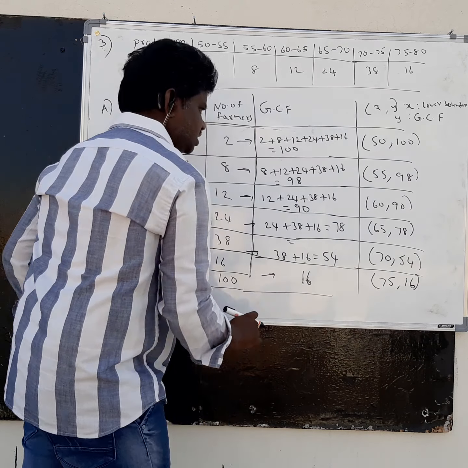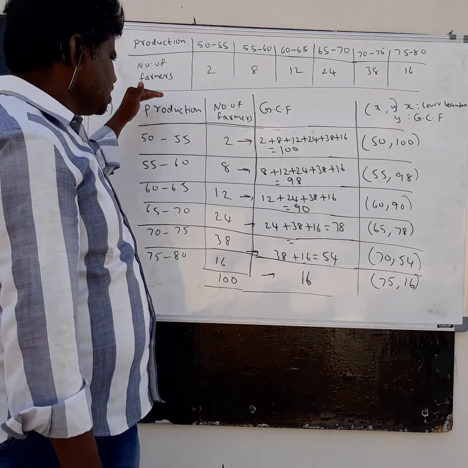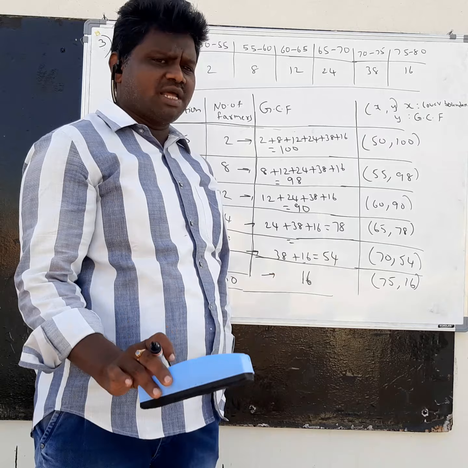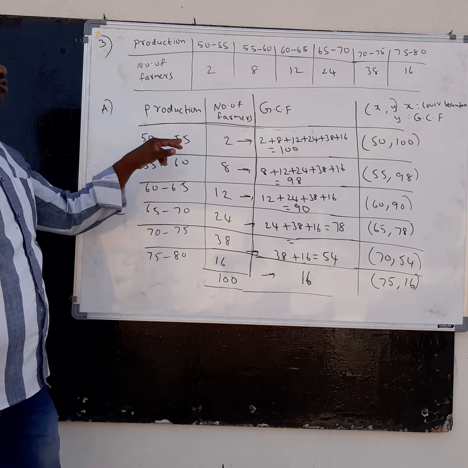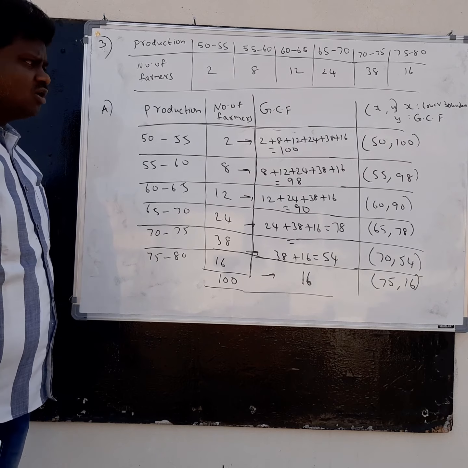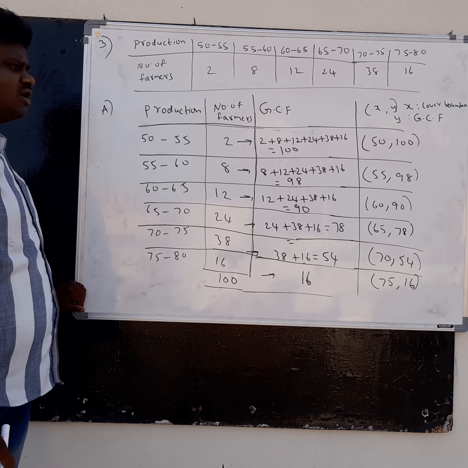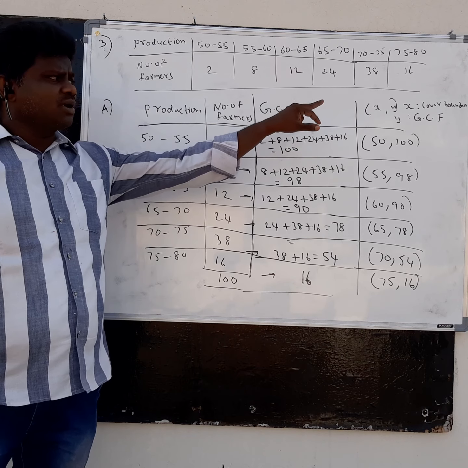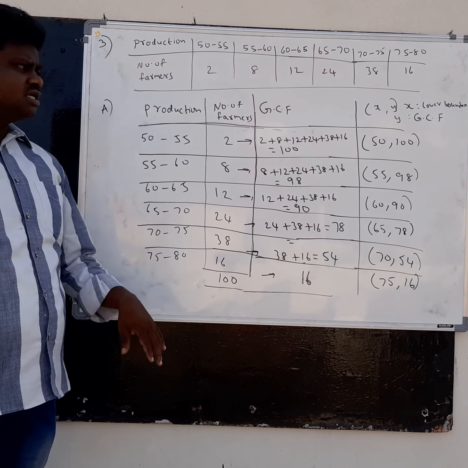Children, there is nothing different between LCF and GCF. Here, as it is, I wrote class interval and frequency, but you have to find GCF, the greater than cumulative frequency. After that you have to find XY. X is lower boundary, Y is GCF. For LCF, X is upper boundary, Y is LCF. So that is the difference. X means lower boundary, Y is GCF.